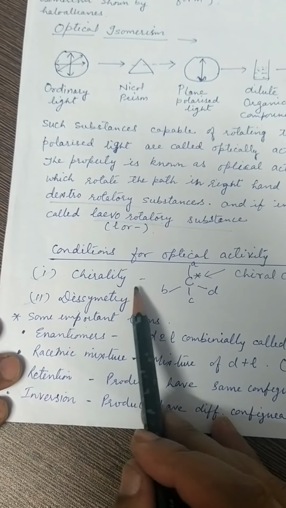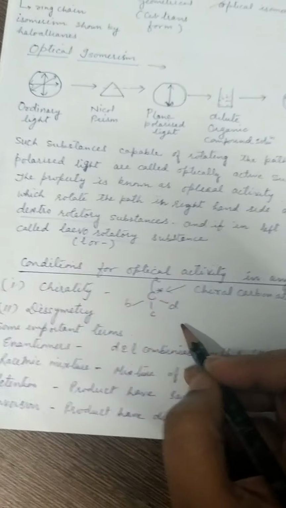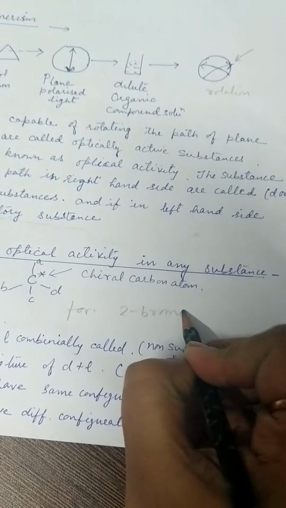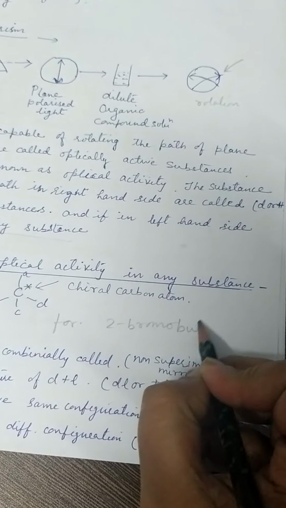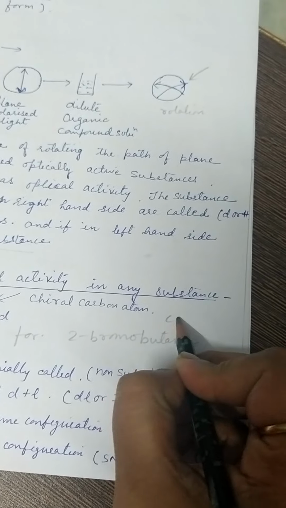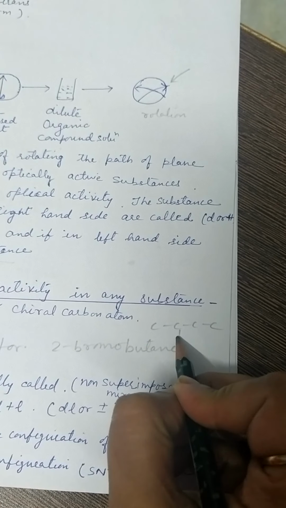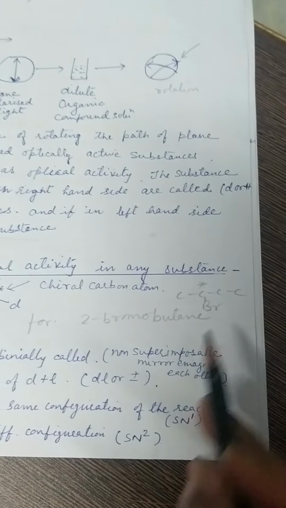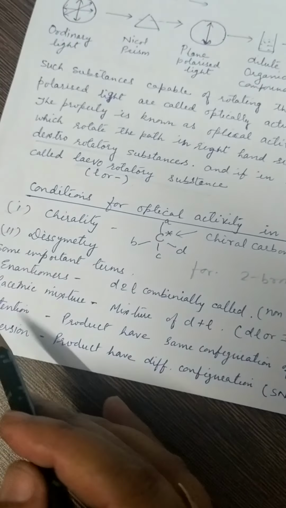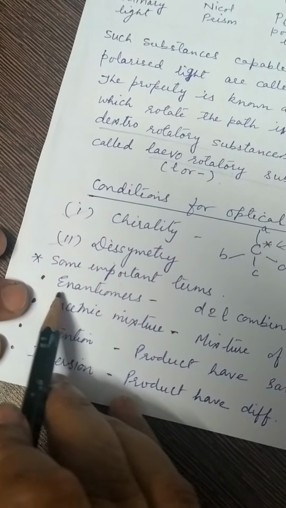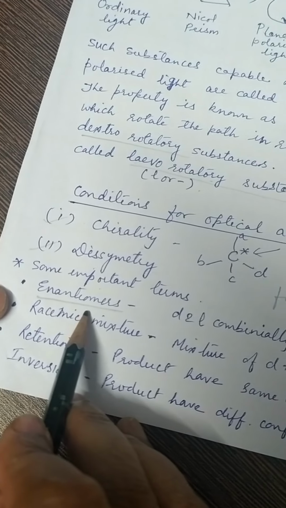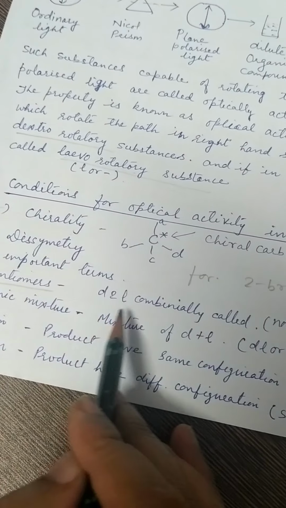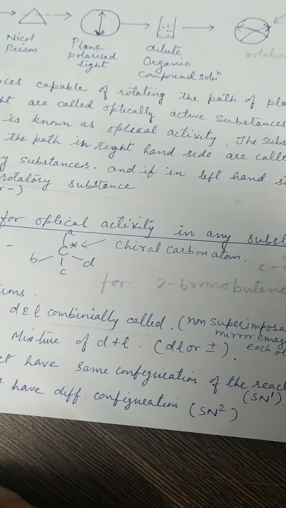So, for example, 2-bromobutane. Here, this second carbon atom is the chiral carbon atom. So, this compound shows optical activity. The meaning of enantiomer is: dextrorotatory and levorotatory compounds combined are called enantiomers.